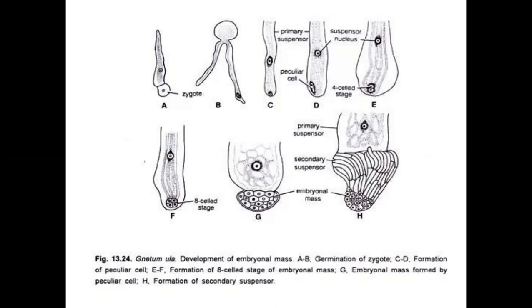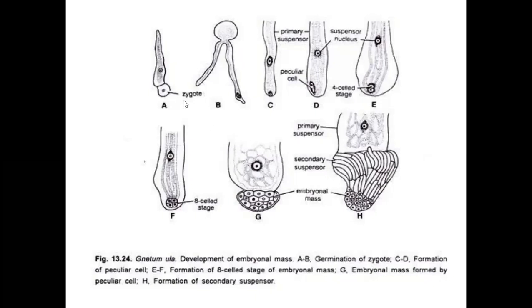4 embryonal cells develop into 4 embryos. From these 4 embryos, any one embryo develops into a complete plantlet. The remaining embryos degenerate or disappear. They supply nutrients to the developed or matured embryo. It is the embryogenesis of Neem.